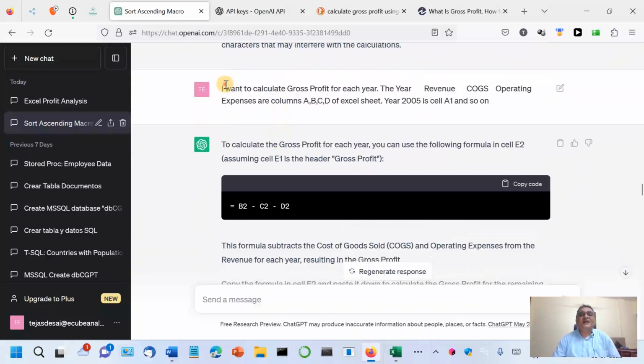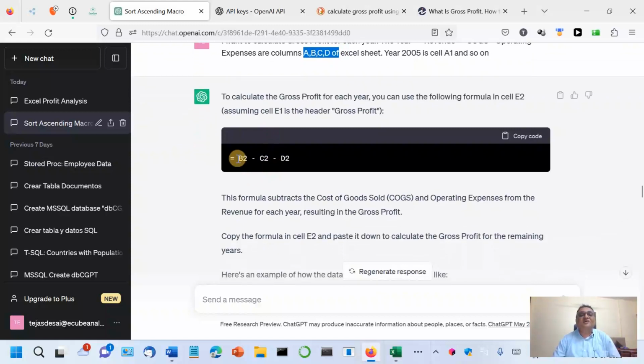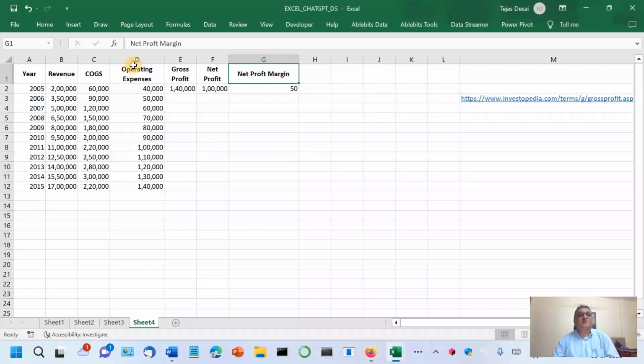But next time I clarified even that the first column is year, second column is revenue, third is COGS, fourth is operating expenses. I even gave the names of the columns A, B, C, D, but it gave this kind of formula, which is not correct: B2 minus C2 minus D2. That is not the correct formula for gross profit.